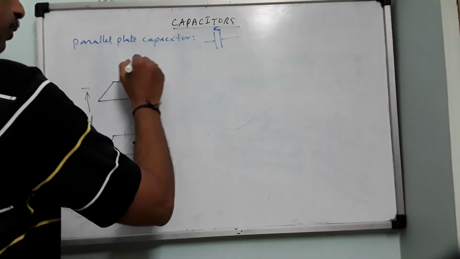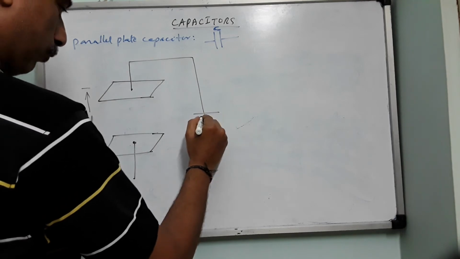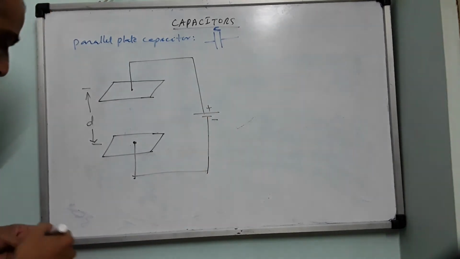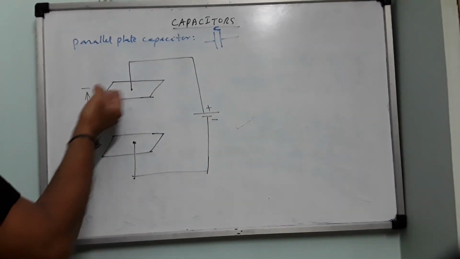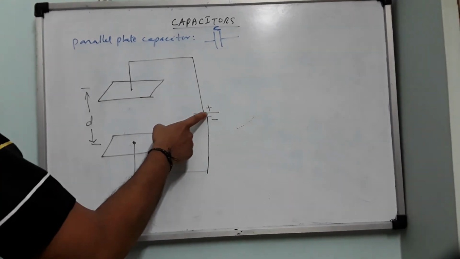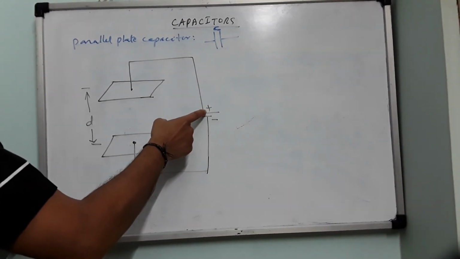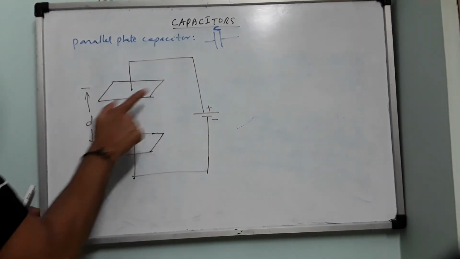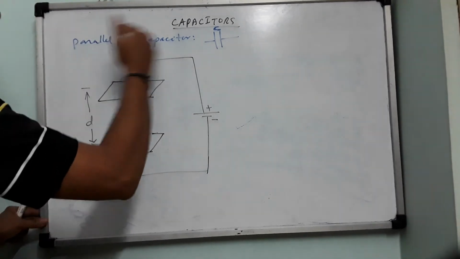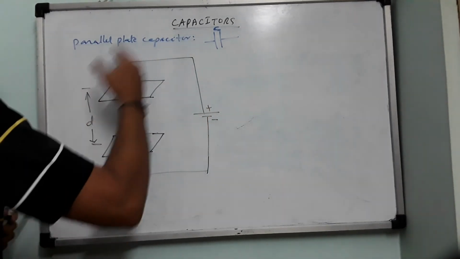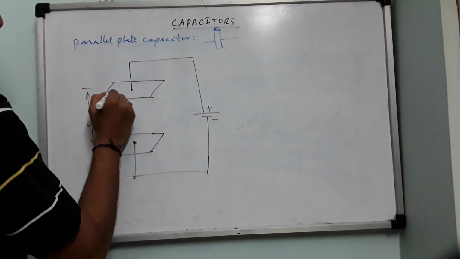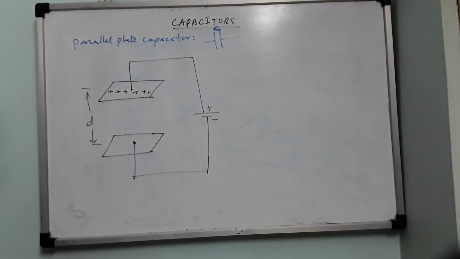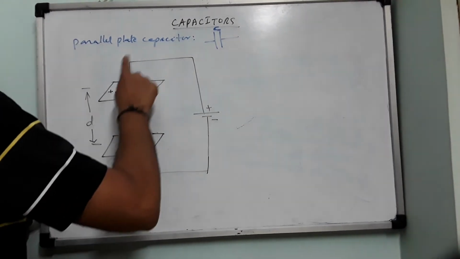Now what do I do? I connect them to a battery, so plus, minus. Now what will happen? It's a metal plate. It contains a large number of free electrons. This is the positive terminal. Then what will happen? The positive terminal of this battery will pull all the free electrons from this surface. So this plate is losing electrons to the battery. So therefore, when it loses electrons, automatically it acquires a positive charge. Is this clear? So this positive polarity of the battery will pull free electrons.